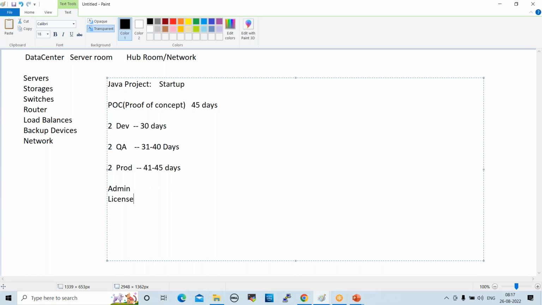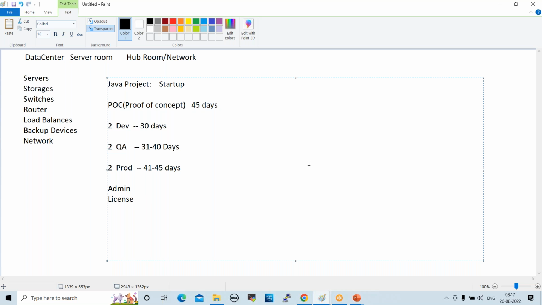One year minimum, right? This POC is 45 days only, but for 45 days they don't give any license. Even for 3 months or 6 months, vendors will not provide a license. We have to procure a minimum of 1 year. If you want to buy any antivirus or Windows license, it's minimum 1 year, right? So we need to procure that.